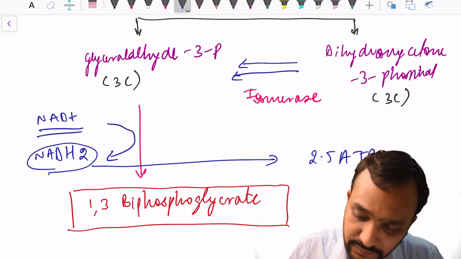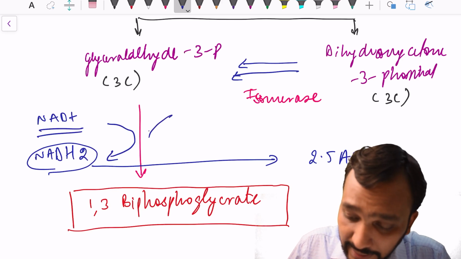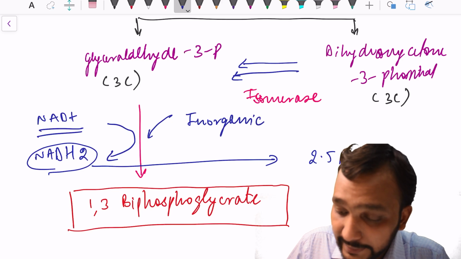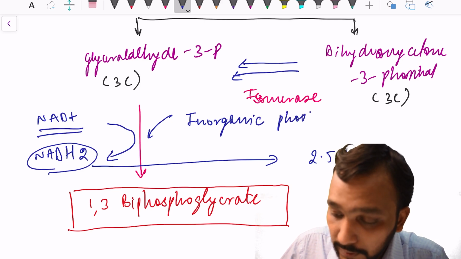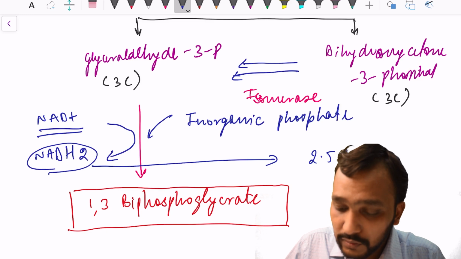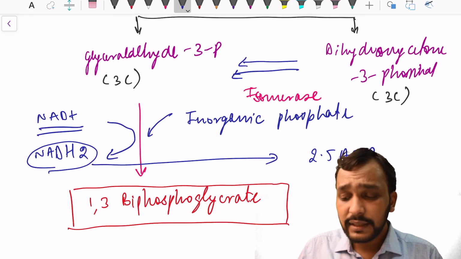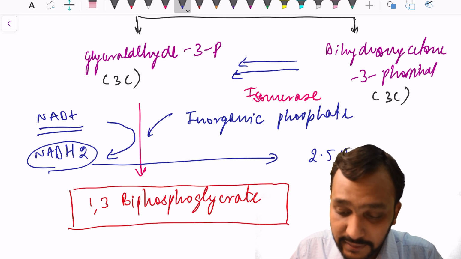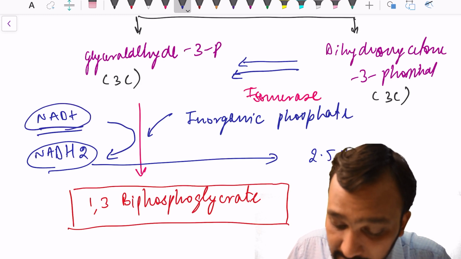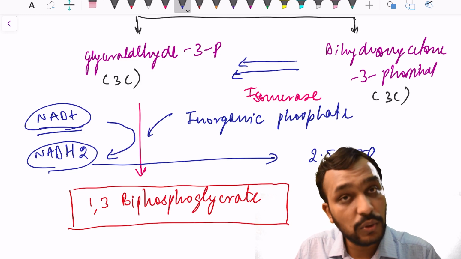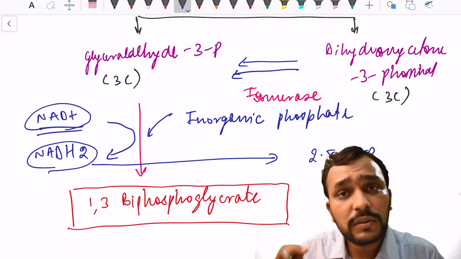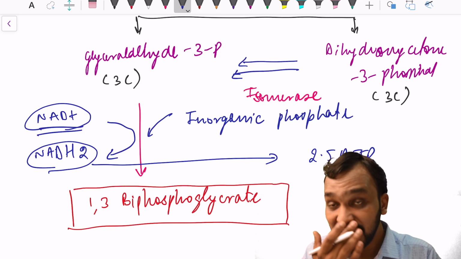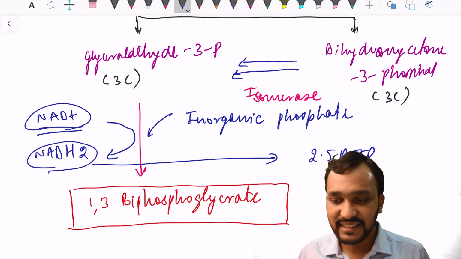One phosphate that is added is an inorganic phosphate. As you see, hydrogen is being taken away from glyceraldehyde 3-phosphate. NAD got converted to NADH2, and these 2 hydrogens are coming from glyceraldehyde 3-phosphate.